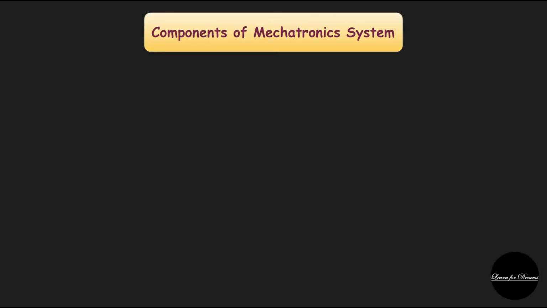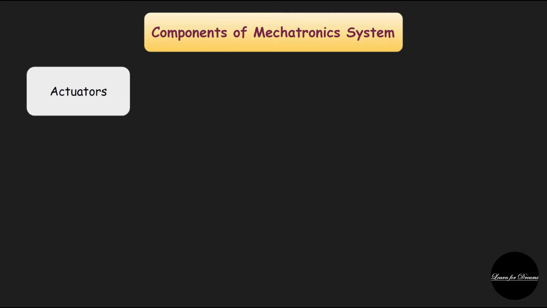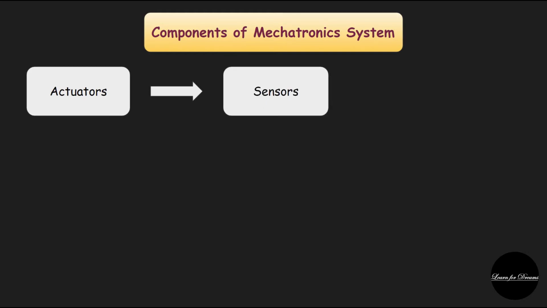Now we will move towards the components of a basic mechatronics system. The first one is the actuator. An actuator is a device that moves or controls some mechanisms. An actuator converts a control signal into mechanical action. The simple example of an actuator is an electric motor. There are various types of actuators. Those will be discussed in the upcoming slide.